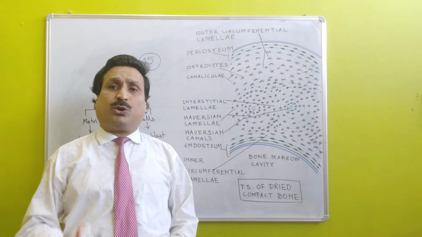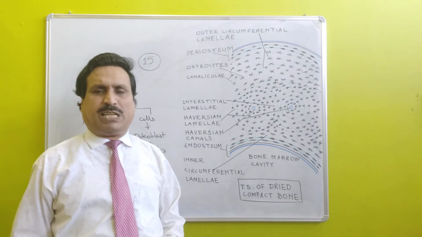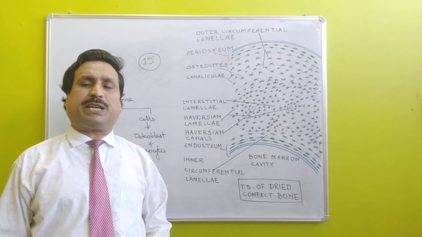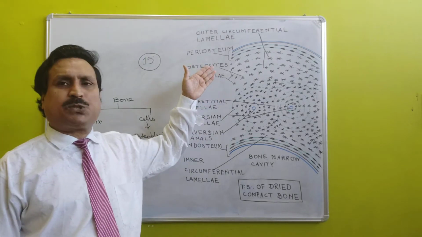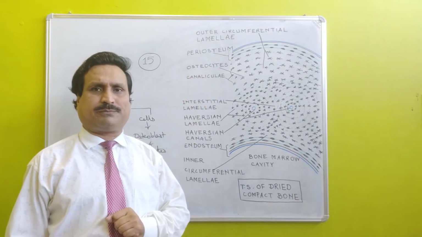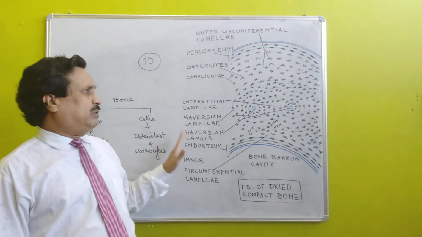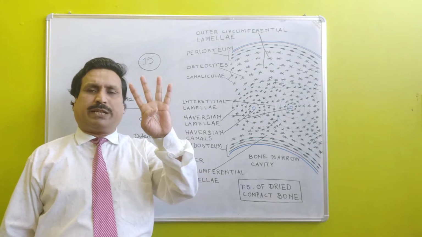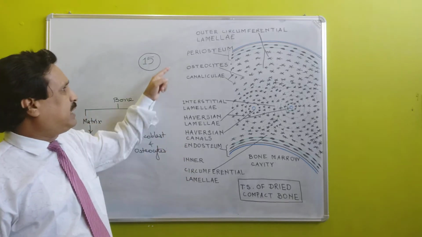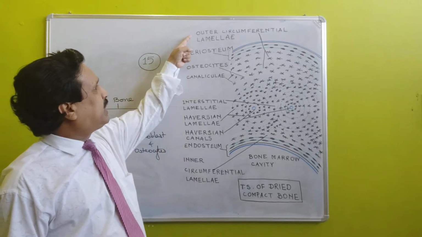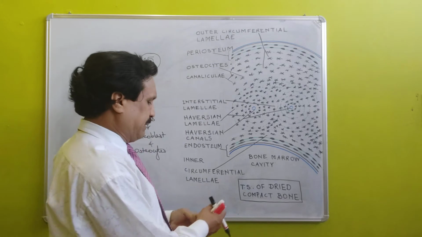As you know, the matrix of bone is present in the form of concentric lamellae. Let us talk about the types of lamellae of bone. In bone, there are four types of lamellae. The first is outer circumferential lamellae.